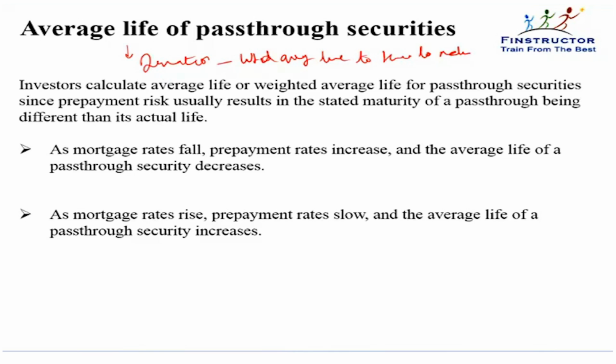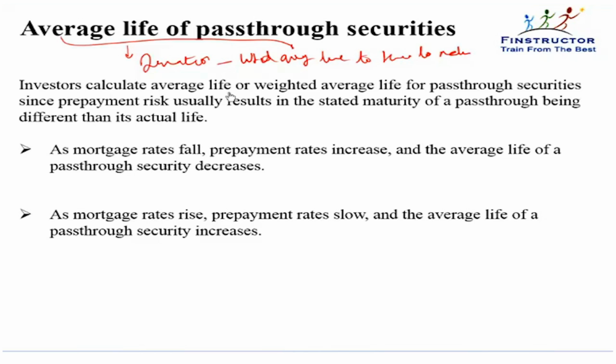For a general bond, a fixed payment bond, we can calculate duration because the coupons and the principal repayment are fixed. In the case of pass-through securities, an important metric that we calculate is the average life. That is again the average time to wait for all cash flows, or the average time in which we will get our money back. If prepayments are very high, what do you think will happen to the average life? It will come down as people will pay us back sooner. If prepayments are low, then the average life will get extended.